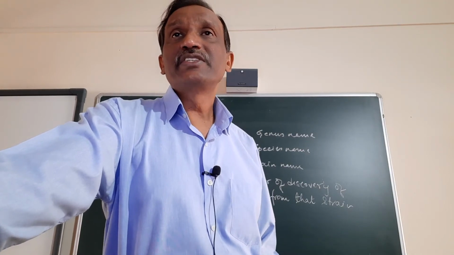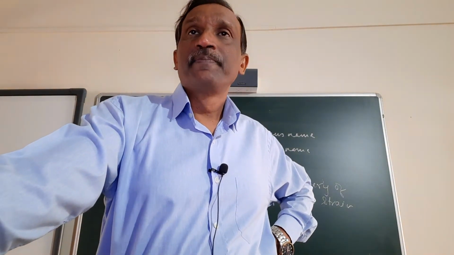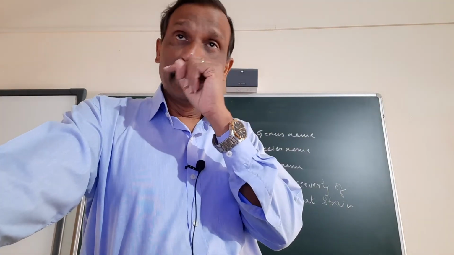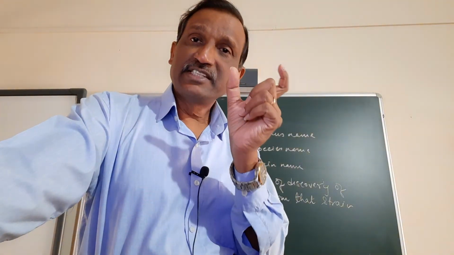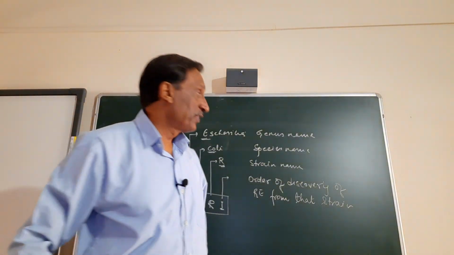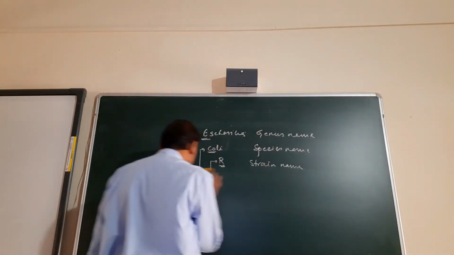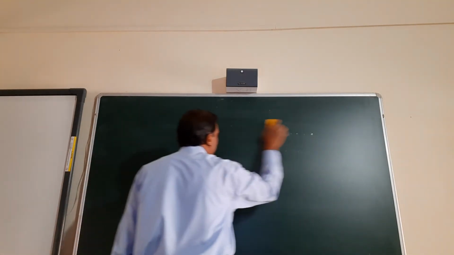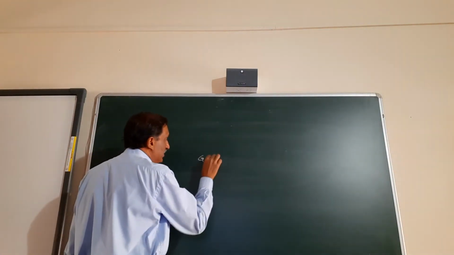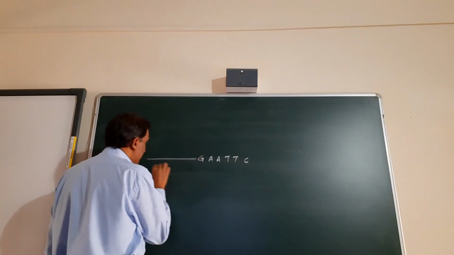Now हम यहाँ पर पढ़ते हैं. Each restriction endonuclease functions by inspecting the length of the DNA sequence. Entering from 5 end, it will go till the 3 end, and it will look for that sequence, the recognition sequence. For example, for Eco R1 it is given the recognition sequence is GAATTC. तो अगर आप Eco R1 से काटना चाह रहे हैं तो वहाँ पे क्या होना चाहिए? GAATTC. ये एक चेन है.